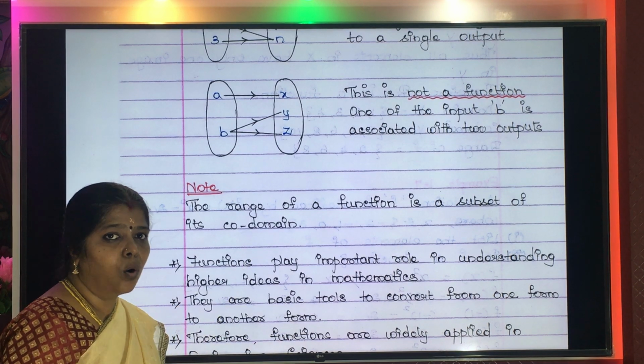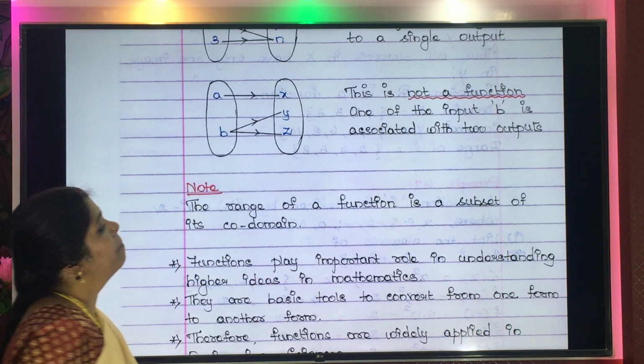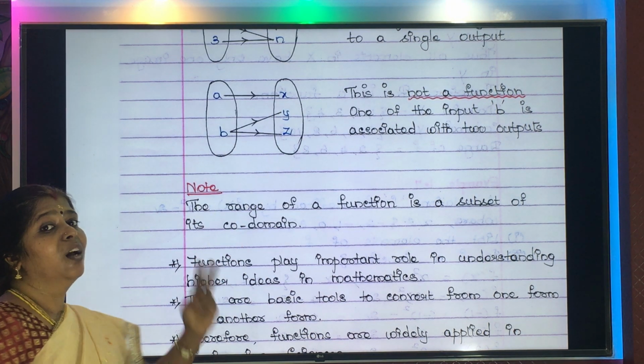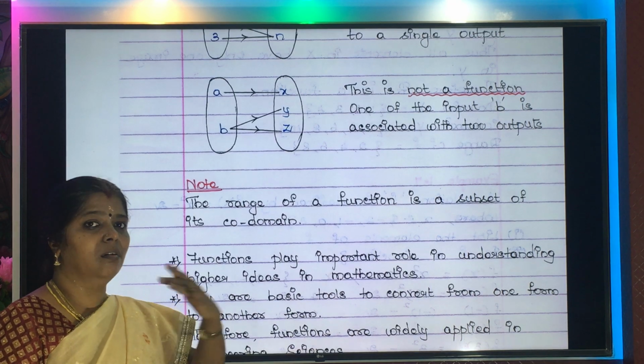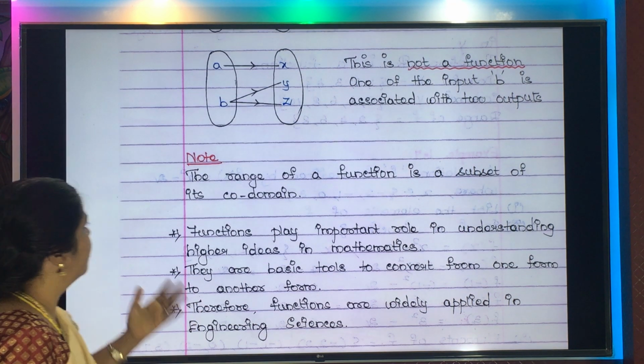Second condition is out. So, this is not a function because for one input, how many outputs are there? 2 outputs are there. So, this is not a function. Hope I am clear to everyone now. Okay?